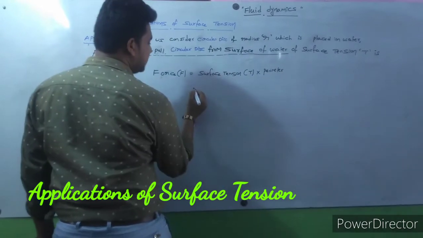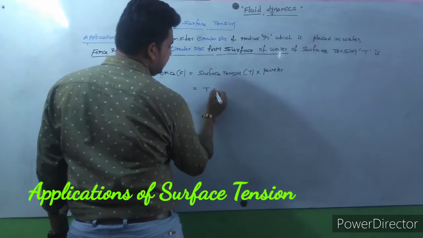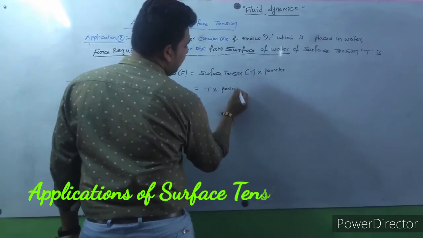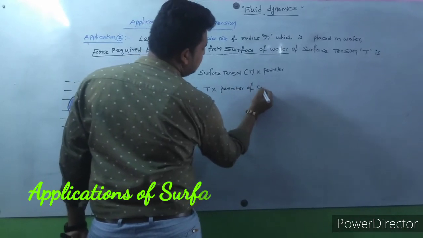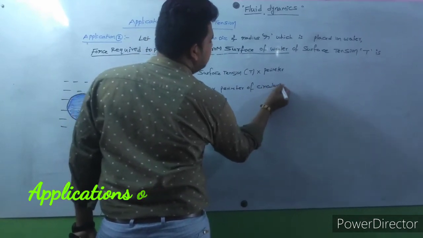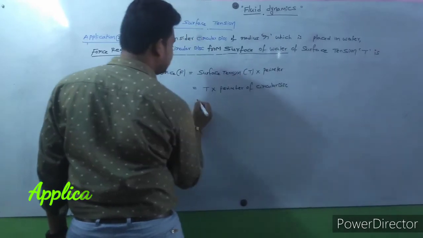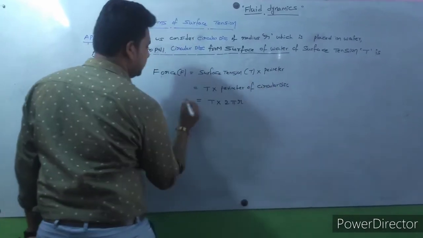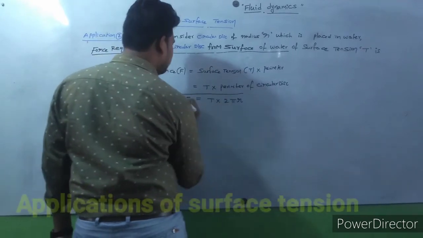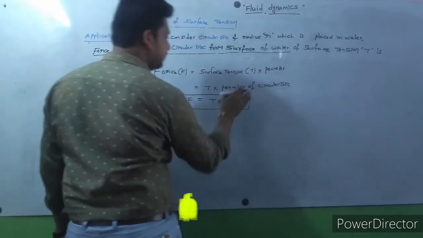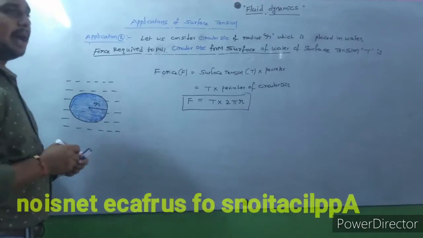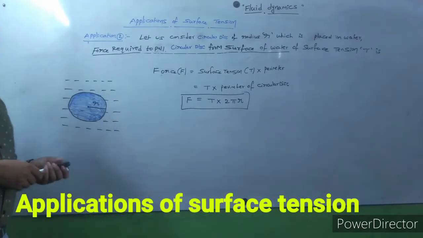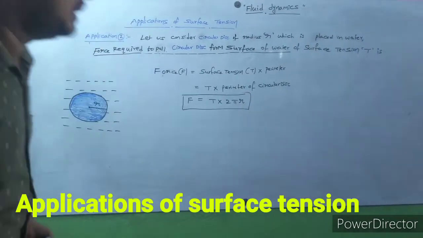Surface tension is T, and the perimeter of the circular disc, because we need to remove the circular disc, is 2 pi r. Then F is equal to T into 2 pi r. So this is application number 2. Next we move on to application number 3.